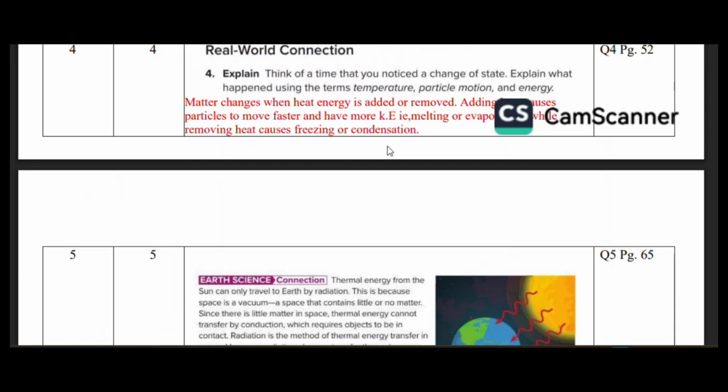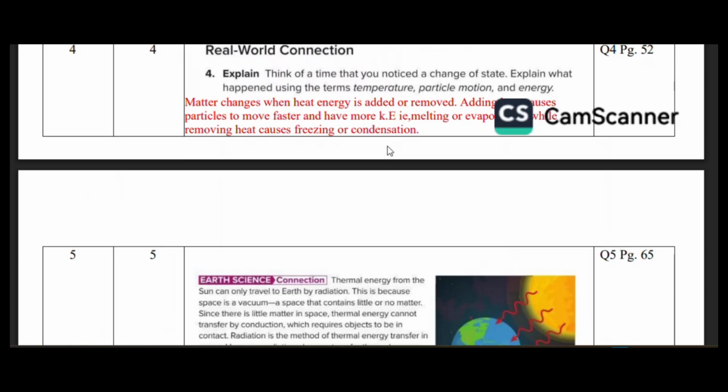When you heat, the ice has a temperature always below 0 degrees Celsius. When you start heating the ice, the temperature, the harara of the ice, keeps on increasing, and when it reaches the temperature called the melting point, the temperature remains constant for some time.